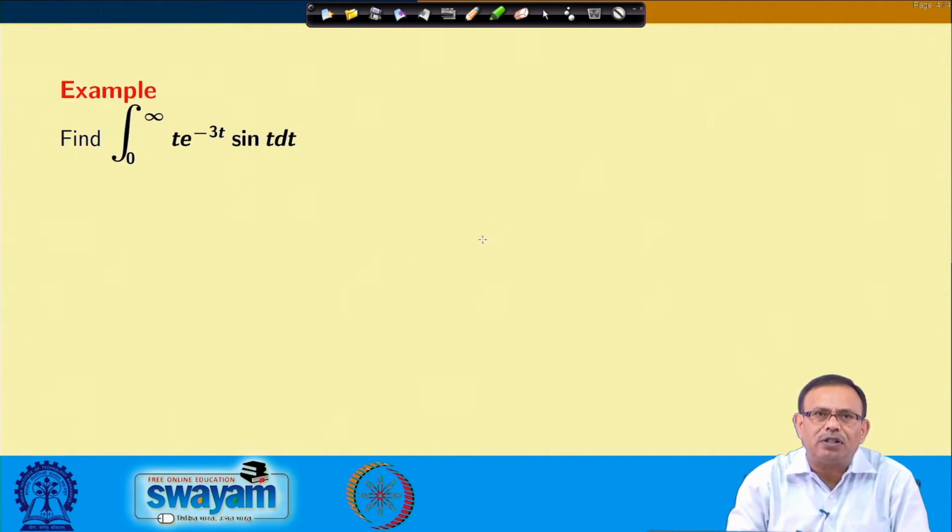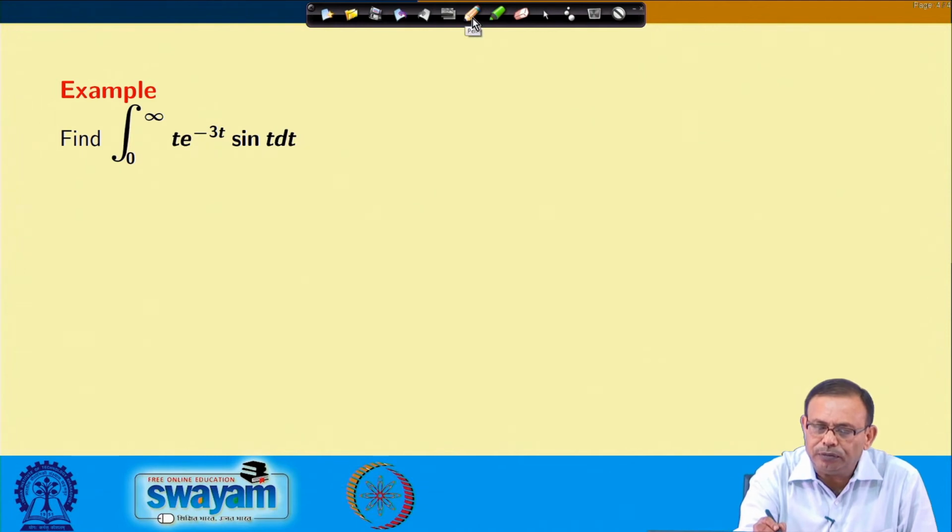Let us see the next example. We want to find out the value of integral 0 to infinity t e power minus 3 t into sin t dt.